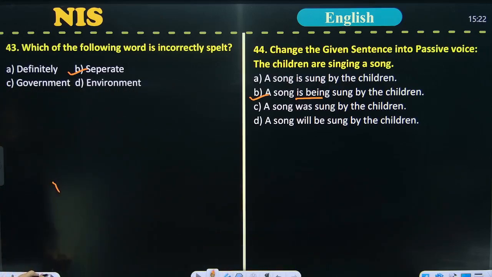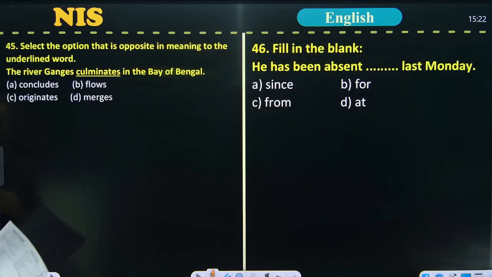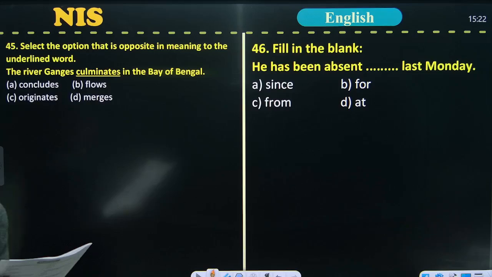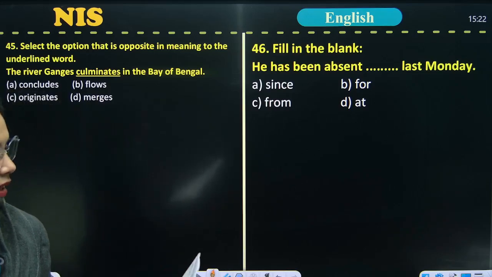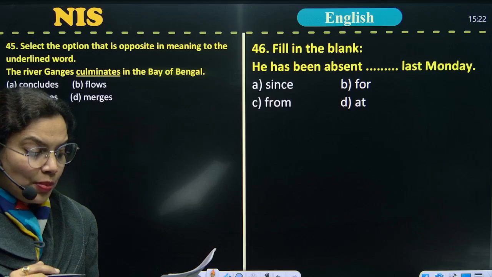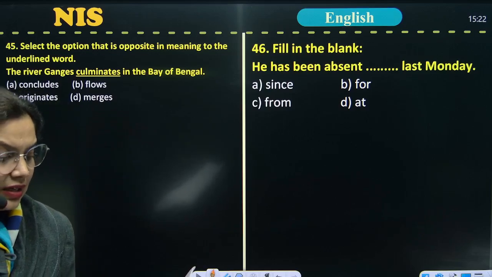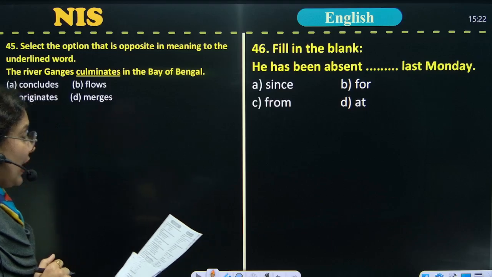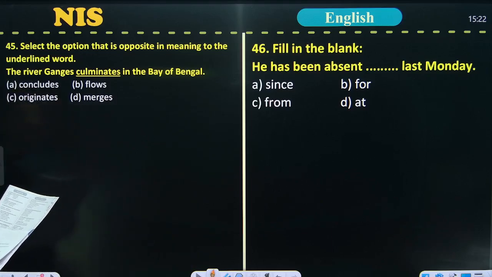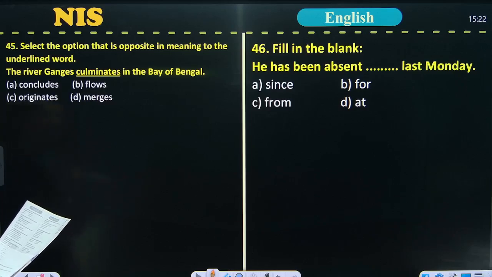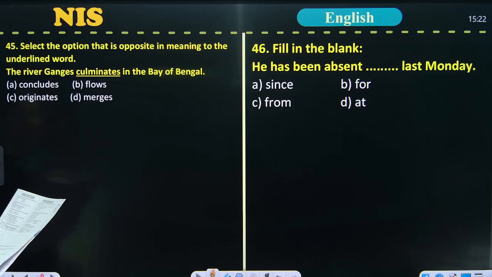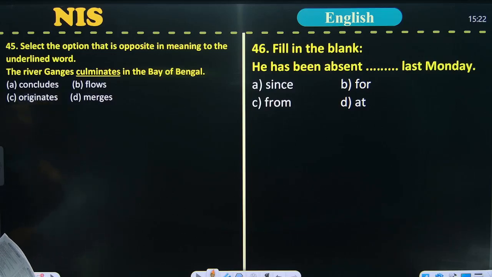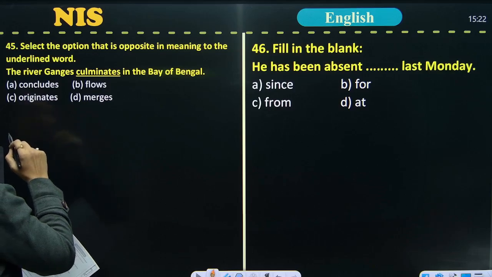Now we are moving to the next question, question number 45. The question is: select the option that is opposite in meaning to the underlined word. The sentence is: the river Ganges culminates in the Bay of Bengal, and the word is culminates.